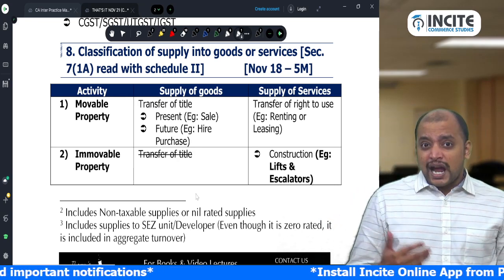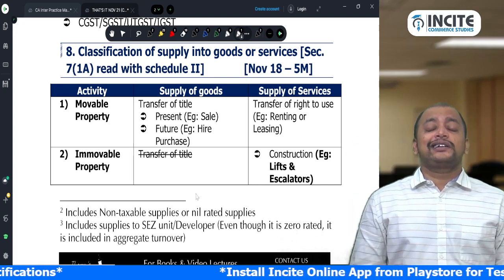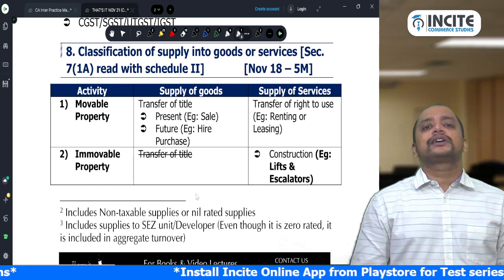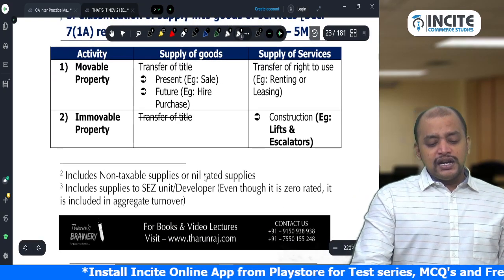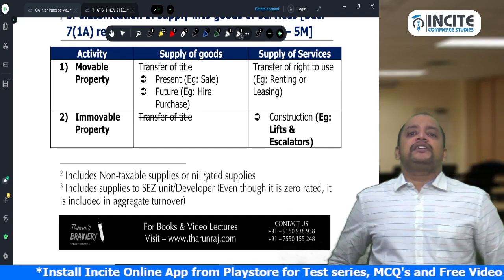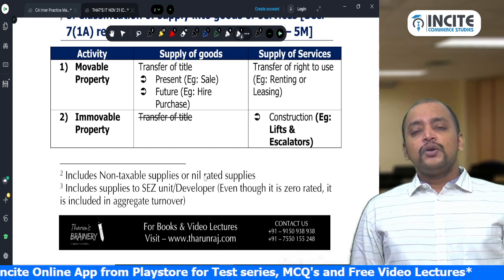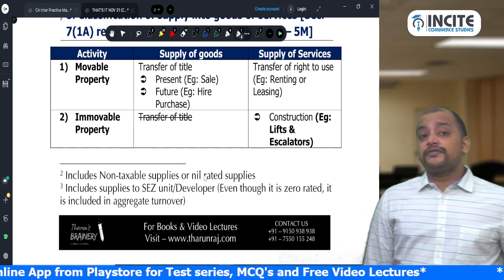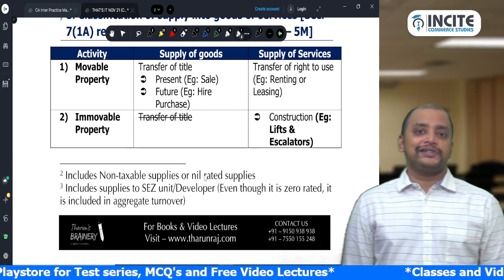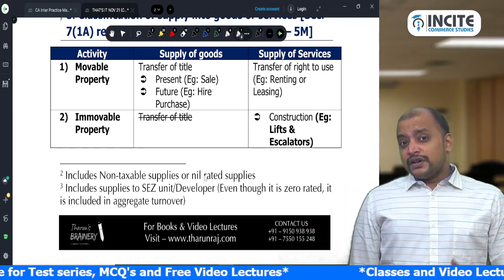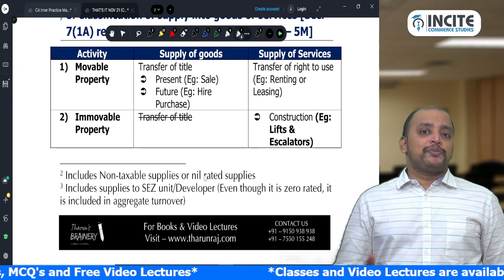But if I'm not giving you the title, I'm just renting the car to you or leasing the car to you, meaning I'm giving you the right to use the car, then it will be supply of service. Then, in relation to immovable property, it will never come under supply of goods because goods excludes immovable property. What about service? Yes, transfer of right to use immovable property or construction of immovable property will come under service. Transfer of right to use immovable property means renting or leasing of immovable property.